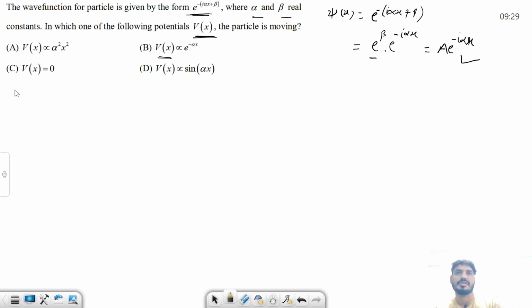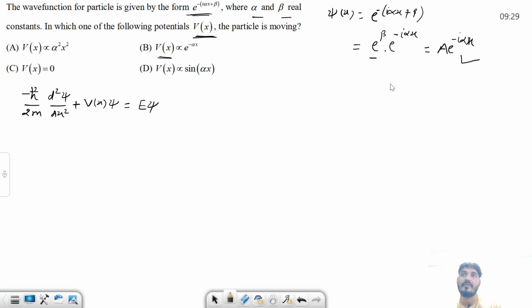So we know the Schrodinger equation: minus h cut square by 2m del square psi by dx square plus V(x) psi equals energy E psi.